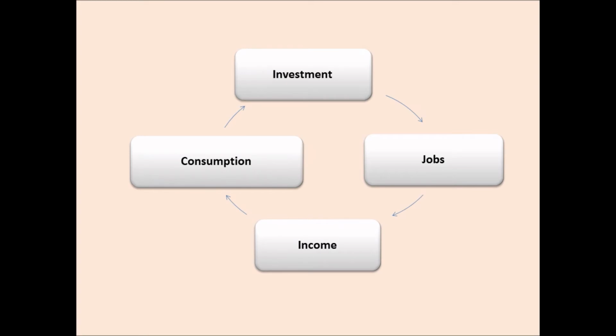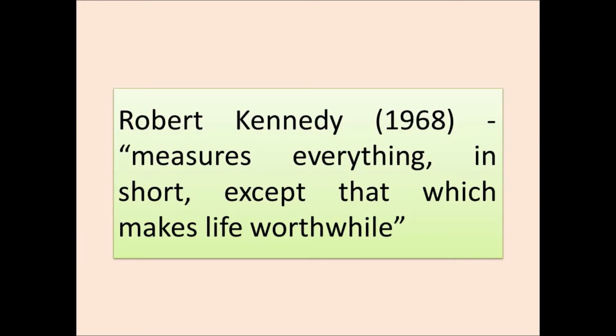So this is a cycle of GDP in a country where investments lead to jobs. More investment and more jobs means more income available in the hands of the people, and more income means these people will be spending more, so there will be more consumption. If there is more consumption, then the private investments will be more. It's a cycle.